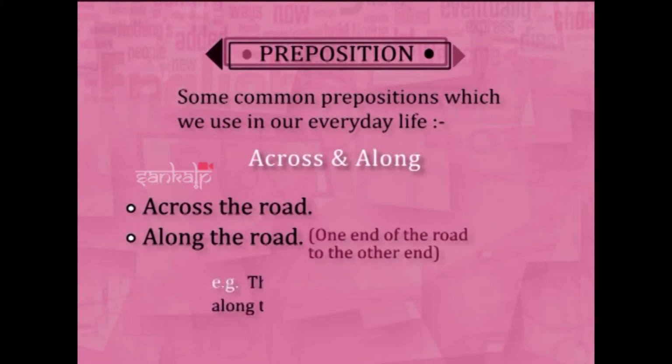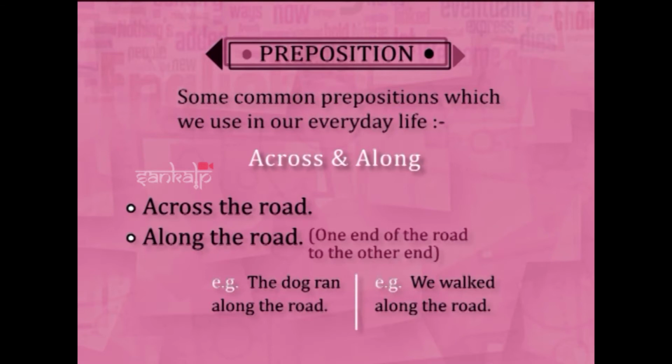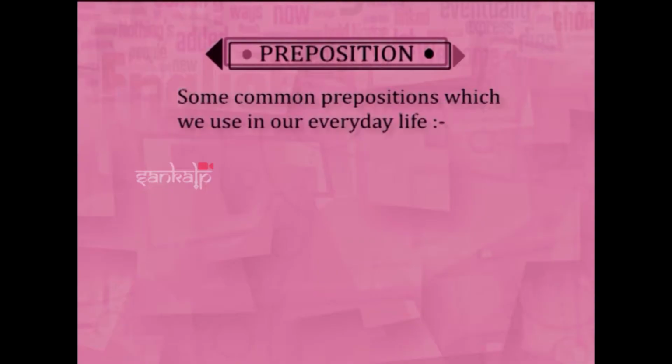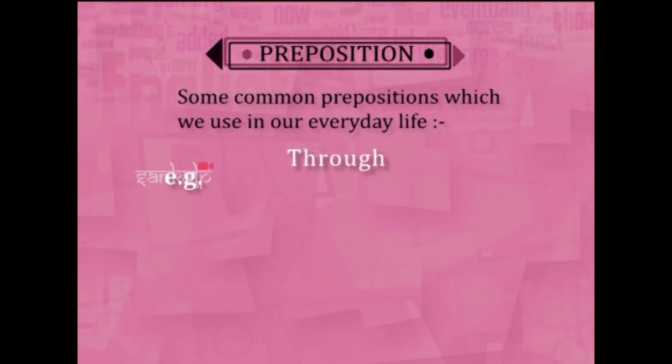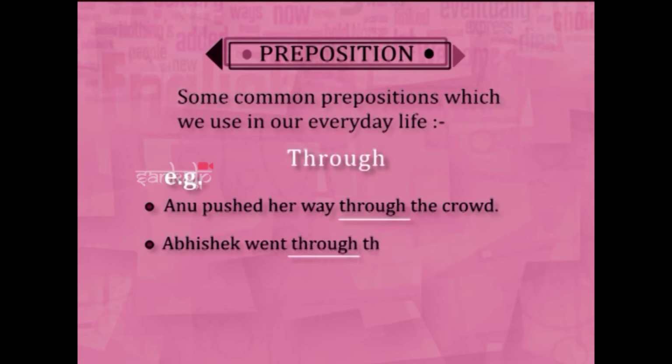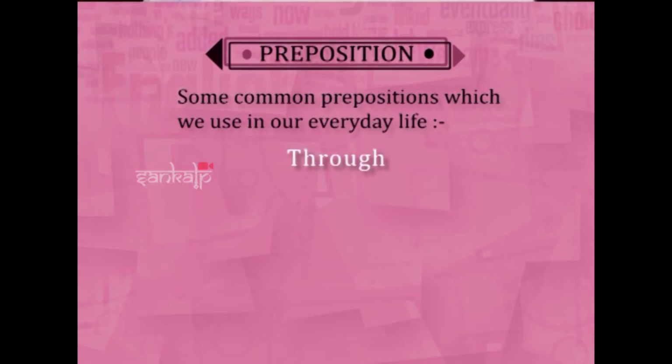Like the dog ran along the road. We walked along the road. Mane road uppare challibata. Taking a stroll, that is along. And another thing with it is through. Through is what, something is all around you, you are pushing your way through. See, like I tell you, Anu, suppose a girl is walking, there is a crowd. You can say, Anu pushed her way through the crowd. Or Abhishek went through the forest. That means all around trees were there. That is called through. Across, along, then through.